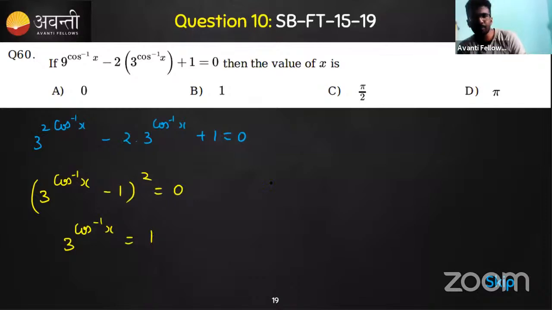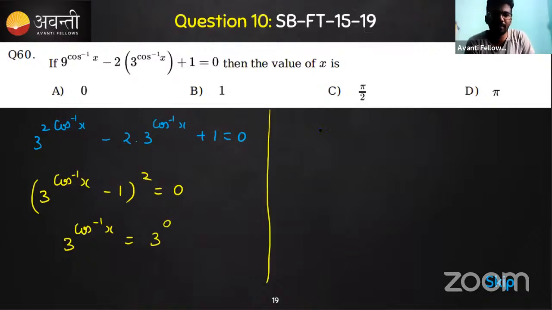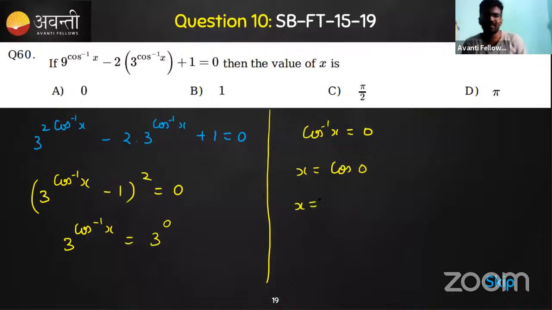Where do you think 1 will be? The cube root. Why is there a cube root? So this 1 we will get when we take 3 to the power 0. That 1, we can take it as 3 power 0. So now the base and power can be equated easily, and you'll get an answer in a very easy way. So cos inverse of x has to be 0, so x is equal to cos 0. So what is cos 0? Very good, 1.